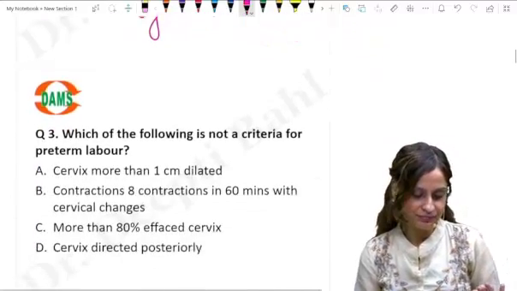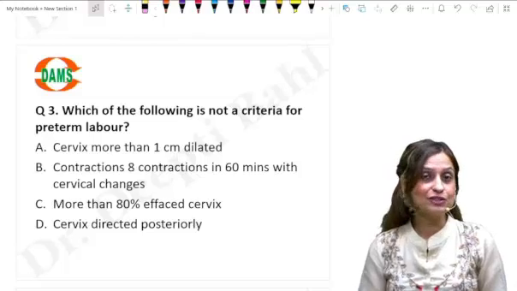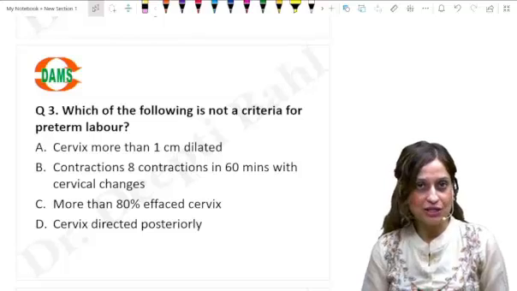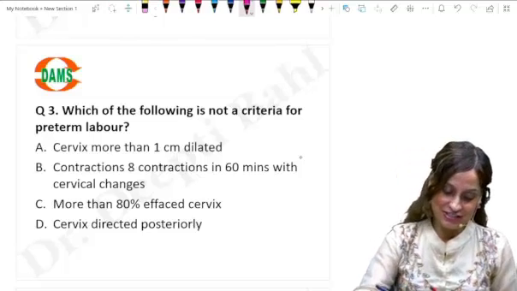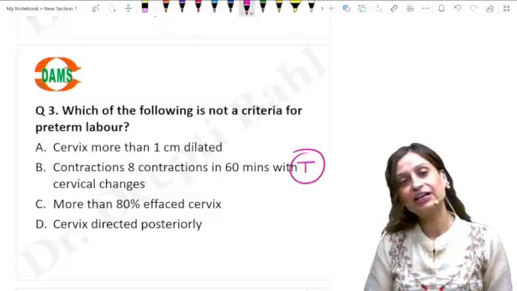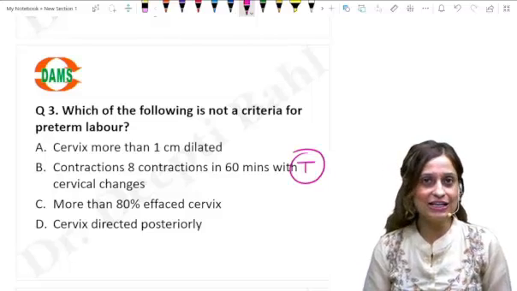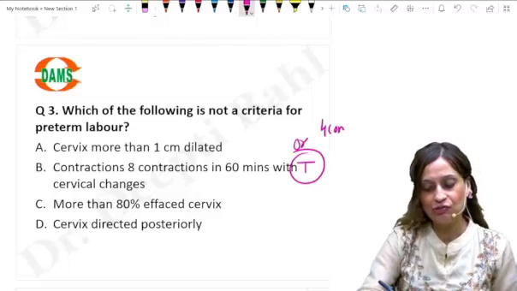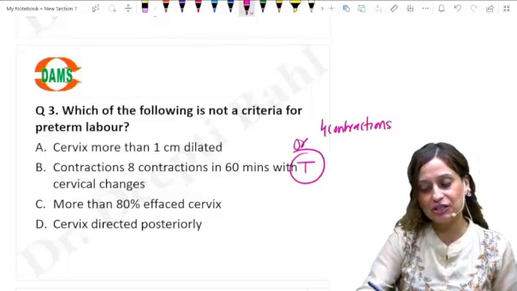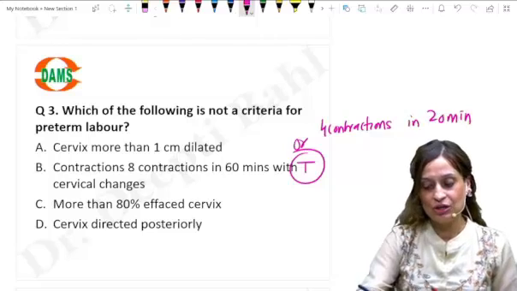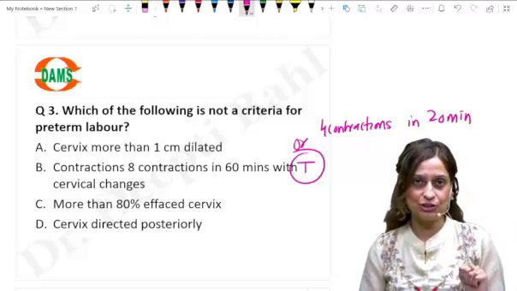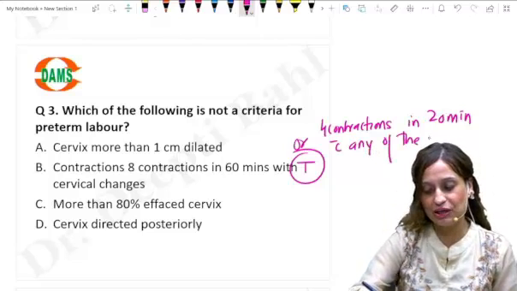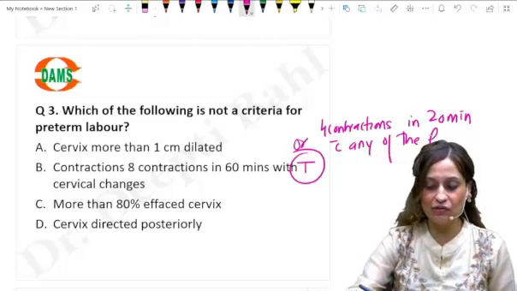Okay. Now, which of the following is not a criteria for preterm labor? So among the options given to us, this is a completely true statement, right? If a lady is getting 8 contractions in 60 minutes, or we say she is getting 4 contractions in 20 minutes, so a lady who is getting 4 contractions in 20 minutes, 8 in 60 minutes, with any one of the following, right? With any of the following.